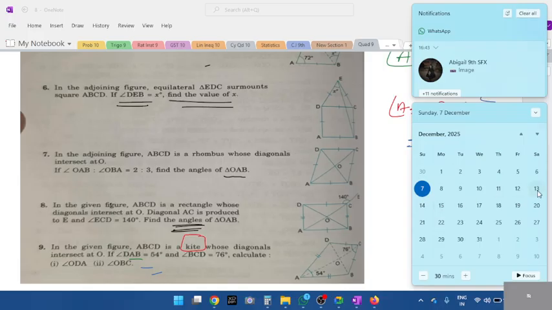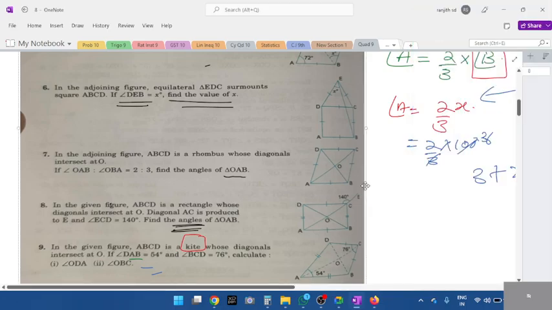Saturday, which exam do you have? Which test do you have? Saturday physics. Fine. We'll do one thing. Saturday I'll make you all revise quadrilateral. Is it fine? Quadrilateral. So for tomorrow's test, I won't give quadrilateral. Saturday I'll make you all revise quadrilateral again.